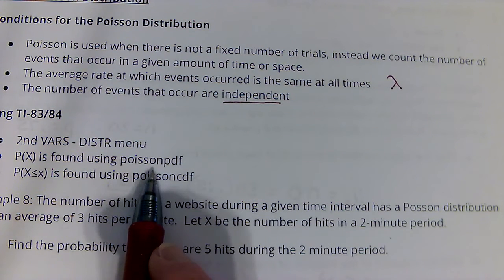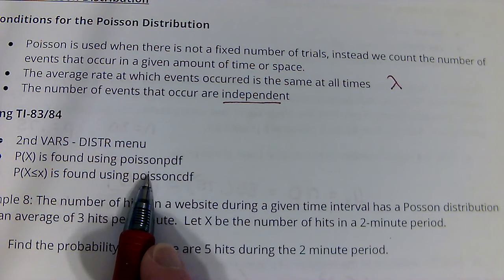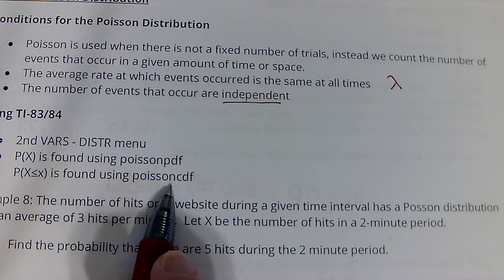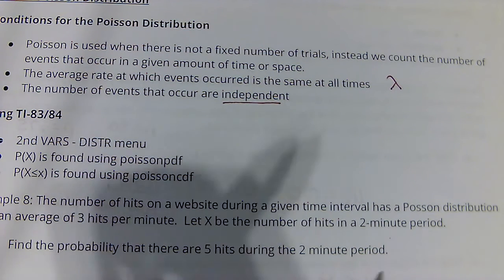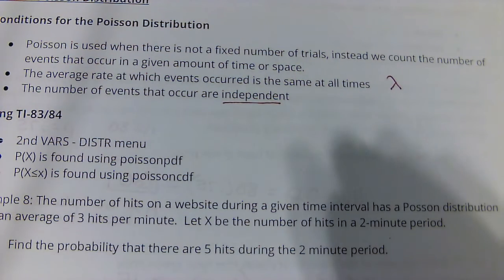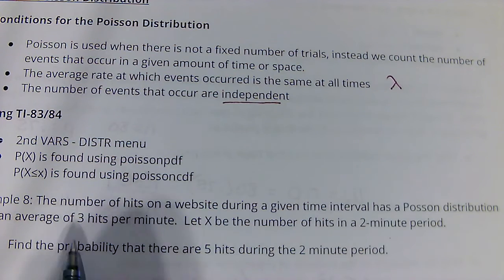Now, creatively enough, the calculator has these under Poisson PDF, and for less than or equal to, it's CDF, very similar to the binomial distributions. So we can do this whole thing in the calculator, which is wonderful.